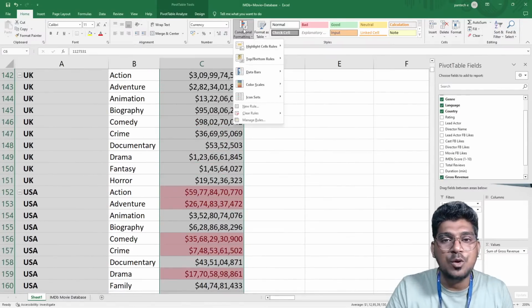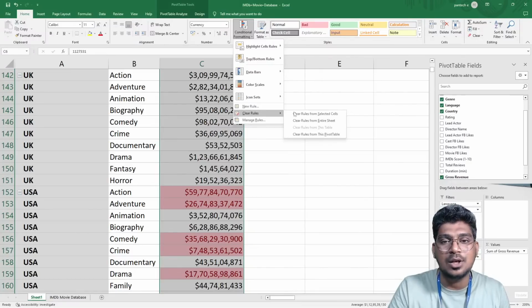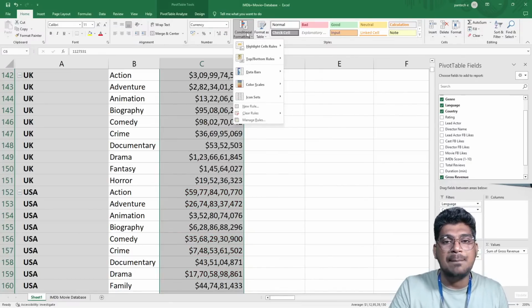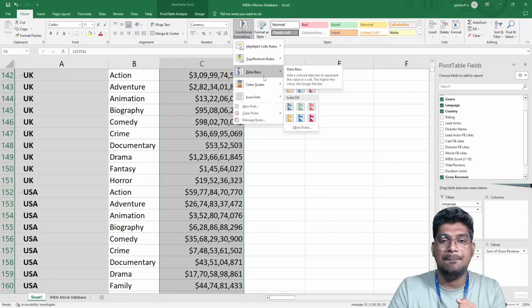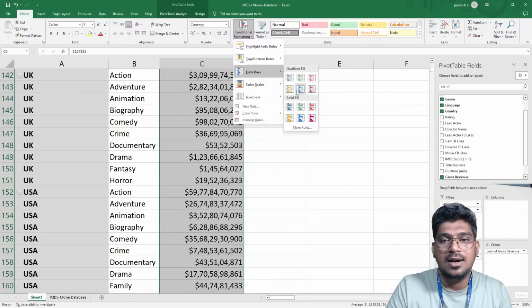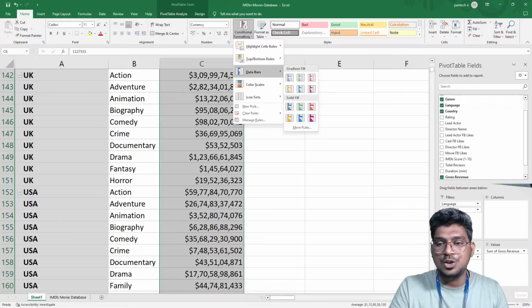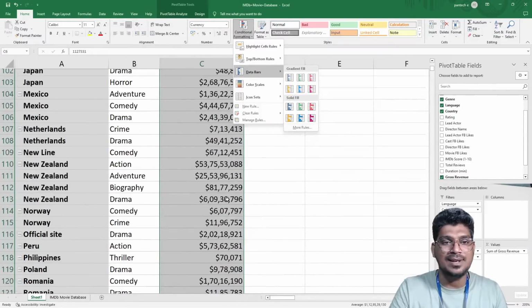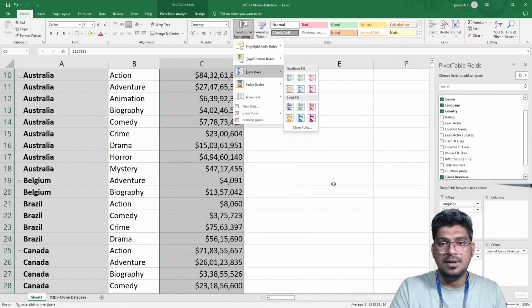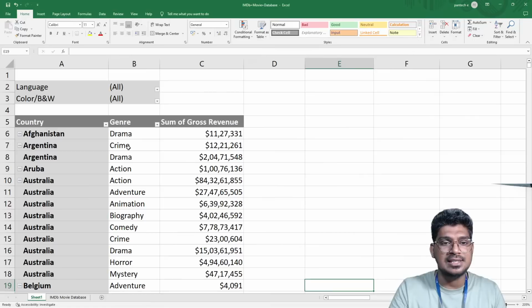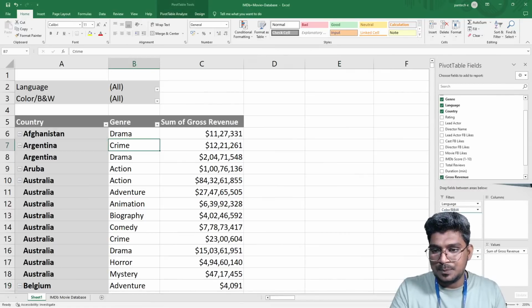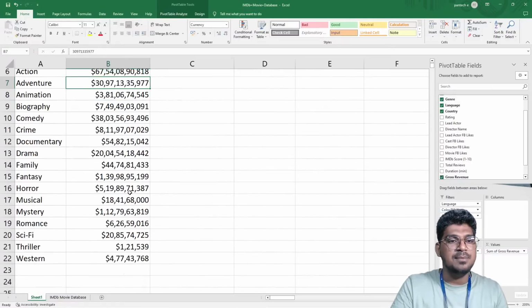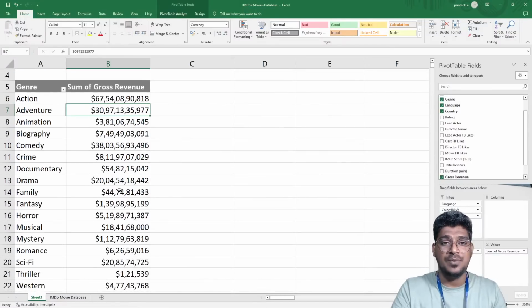Now I'm going to select this and clear the rules as well, and apply different rules here. Now I don't need this particular country. For example, this will be better to see. So I'm going to paste here. Now I'm going to use genre wise. Genre wise, now you can see this one.